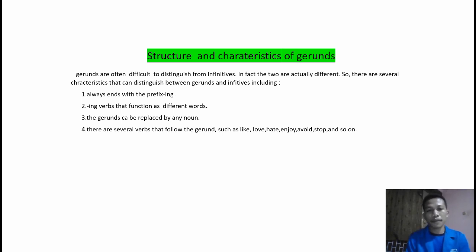Four, there are several verbs that are followed by gerund, such as like, love, hate, enjoy, avoid, stop, and so on.